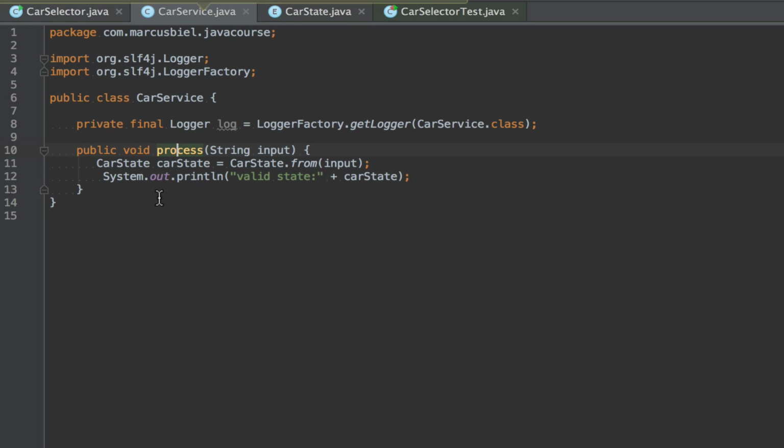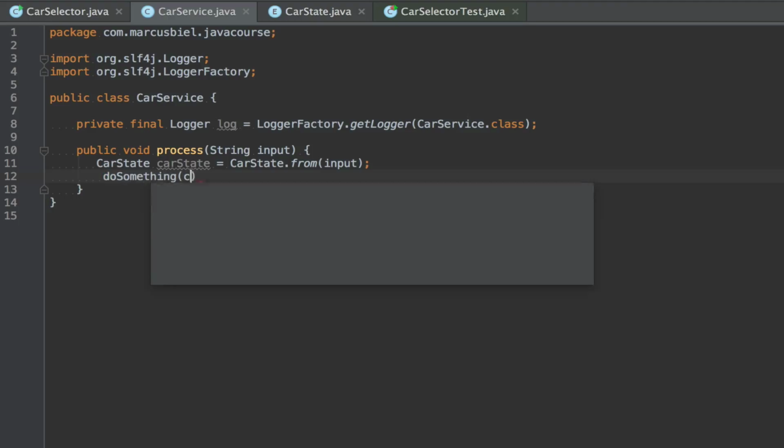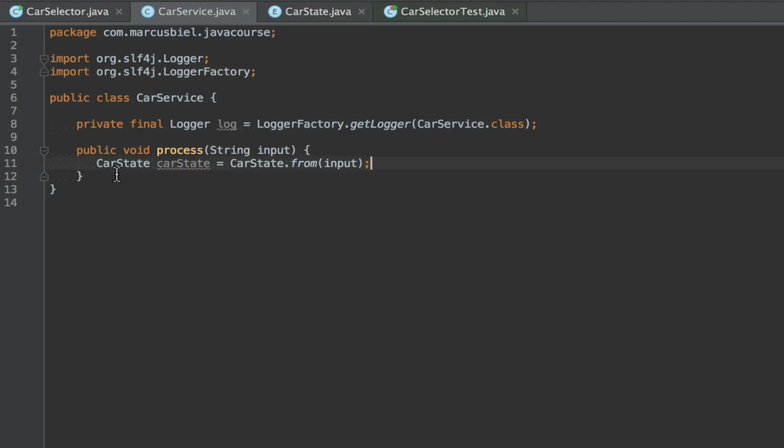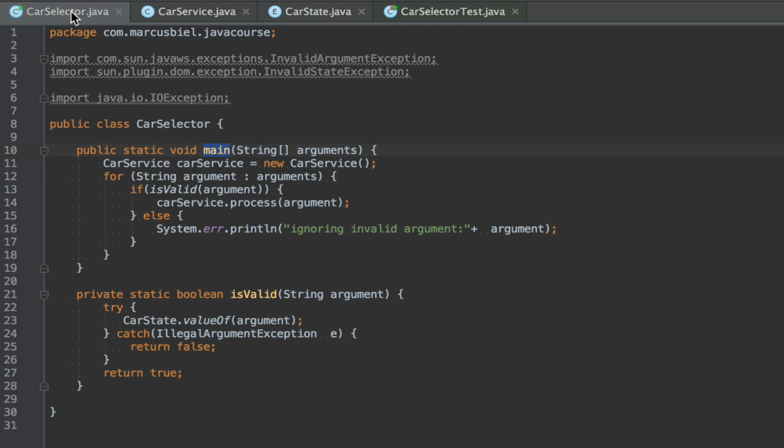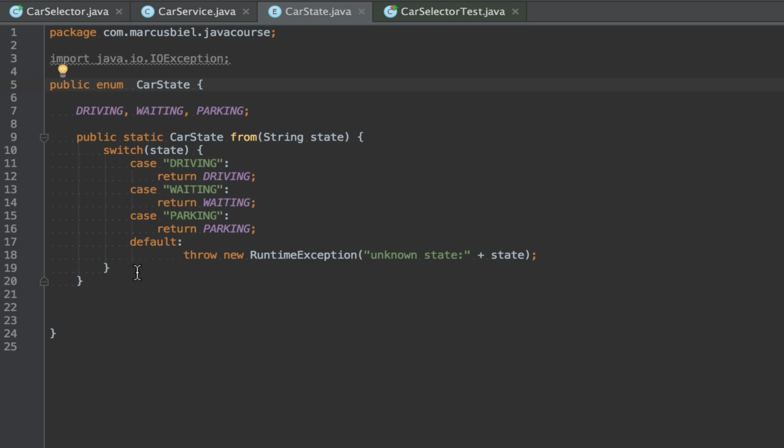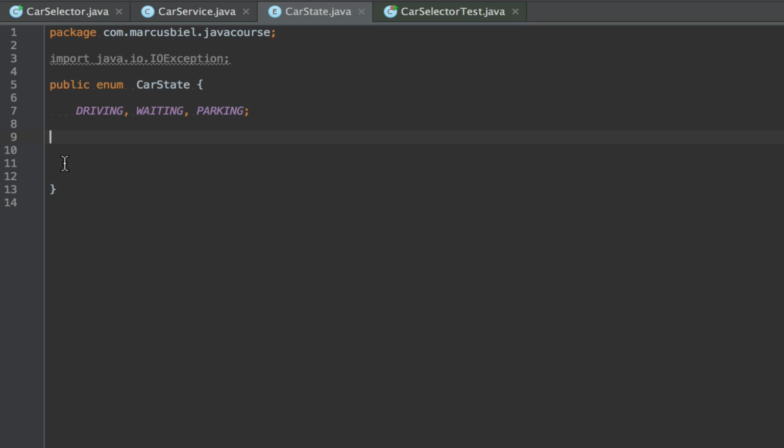Of course, this was just an example. Normally you would have some method doing something further with the car state. I'm just making this up because all I want to explain to you is exception handling, but I hope you get the idea. There's one more thing, and then I would like to shortly recap the important points of exception handling. By the way, let's remove the from, because I showed you we don't actually even need this anymore.